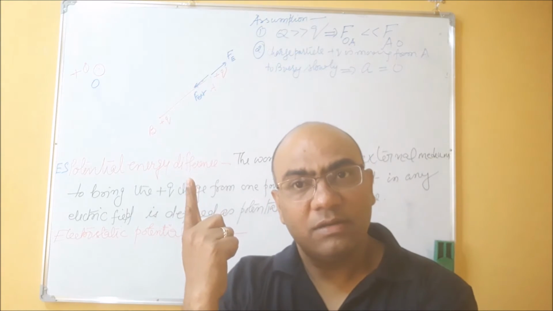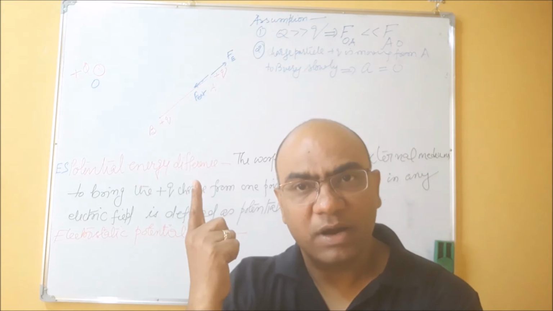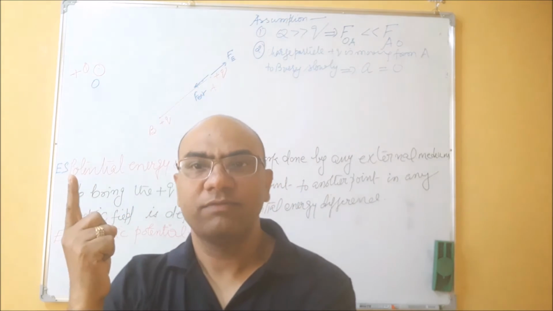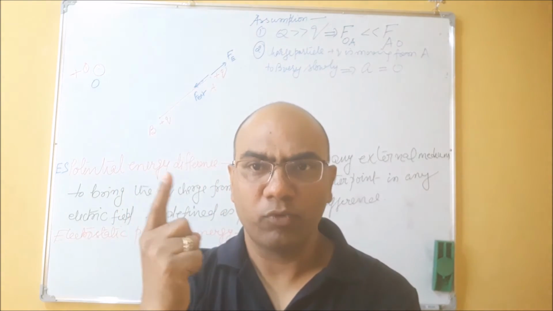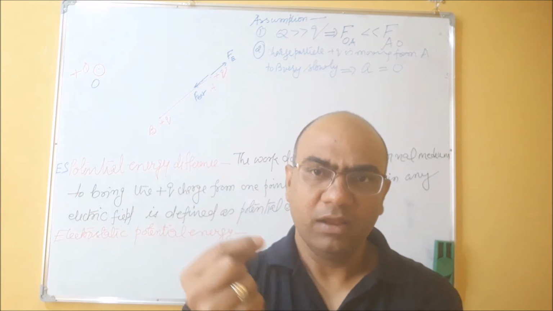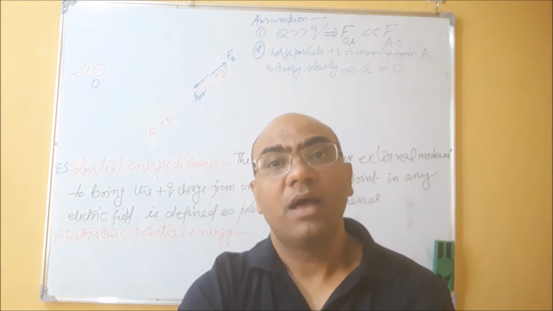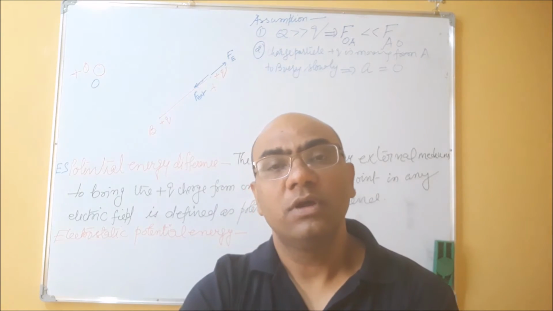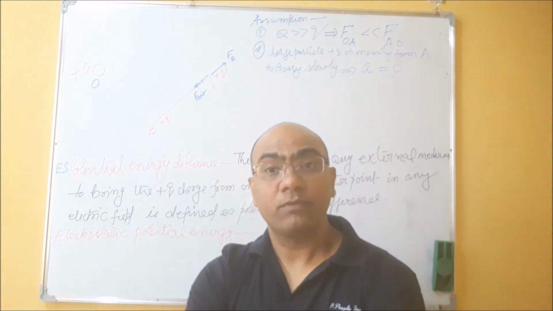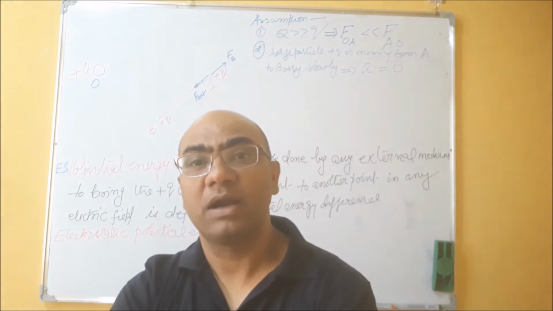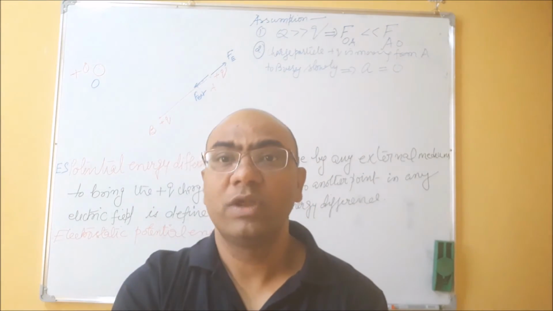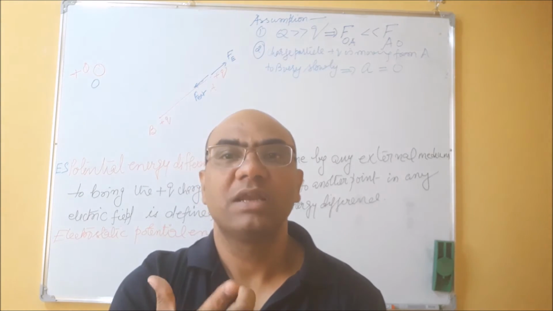Now from infinity we are trying to bring this charge particle up to the point A. So initially it was at infinity and now it is coming from infinity to point A. For bringing the charge particle from infinity to point A, we have to do some work. And when we are doing the work to bring this charge particle from infinity to any point, the work done is known as electrostatic potential energy.